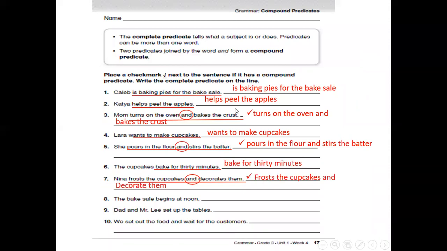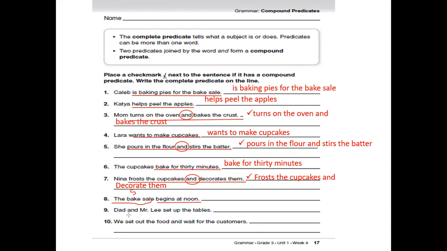The bake sale begins at noon. The sentence is about the bake sale. So the bake sale is the subject. Here, let's write subject. Where is the predicate? The predicate is begins at noon. It's not a compound predicate.